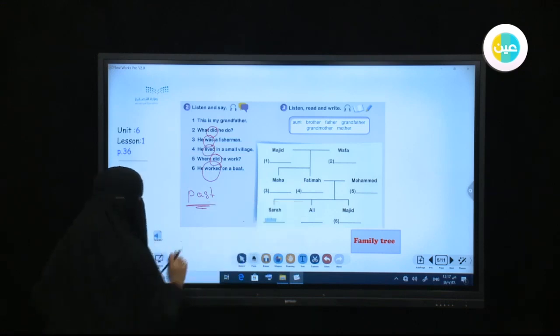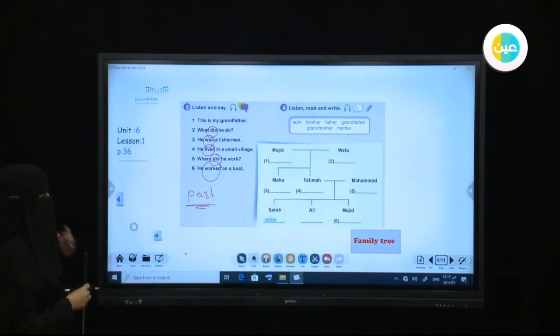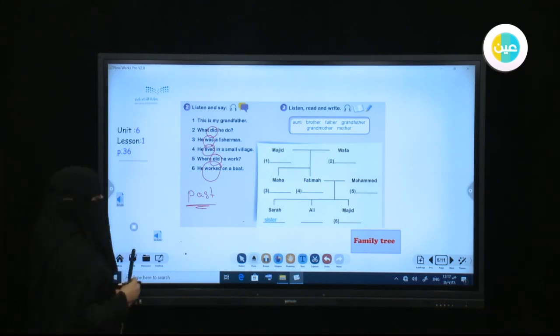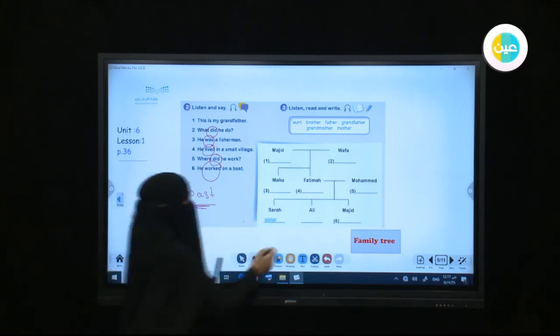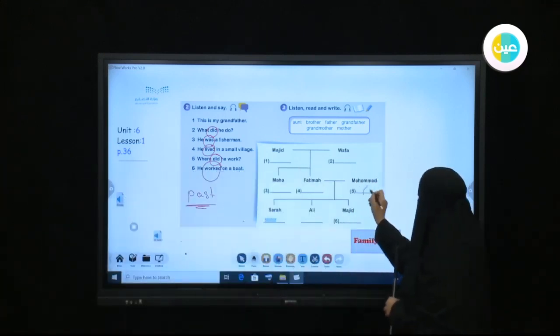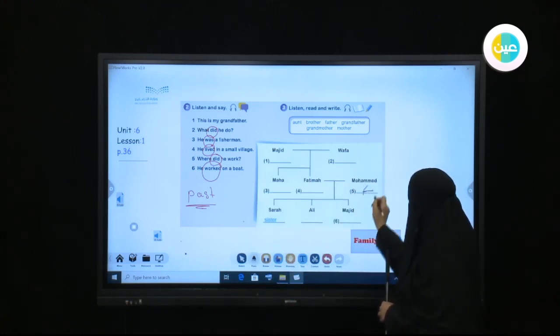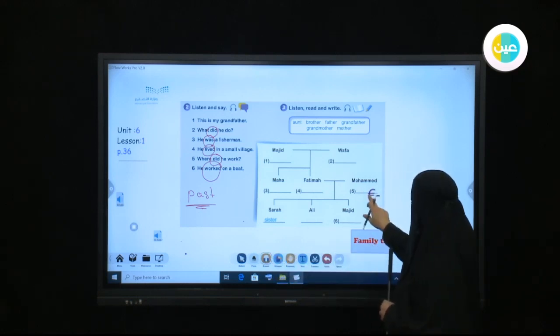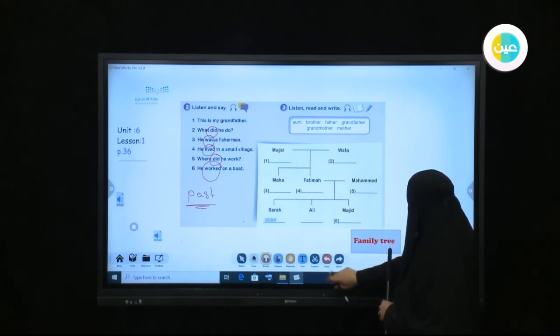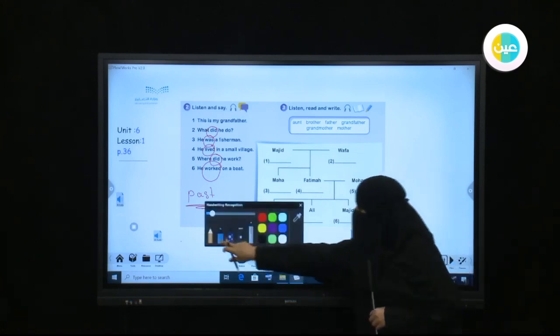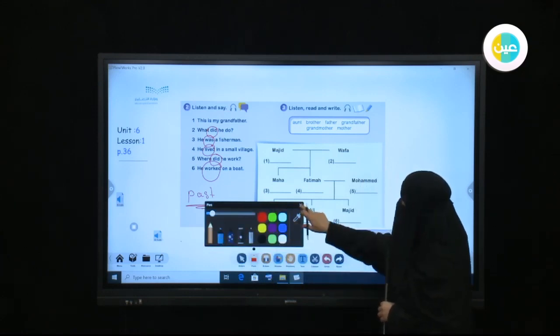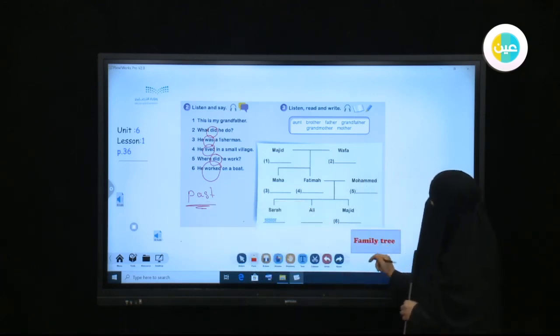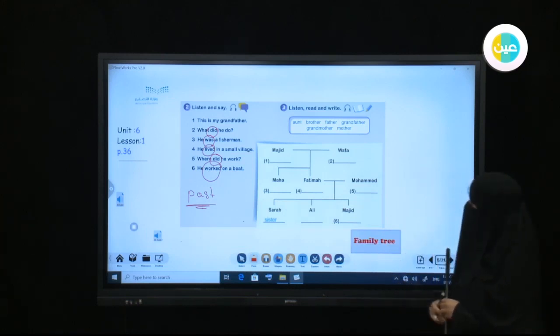Look, this is my family tree. Right. This is you and your brother. Yes, that's right. And this is my father, Mohammed, and my mother, Fatima. Who's this? It's my mother's sister, my aunt. Your aunt? What's her name? Her name's Maha. So this is your grandfather? Yes, that's right. His name was Majid, the same as your brother. And what was his wife called? My grandmother's name was Wafa.